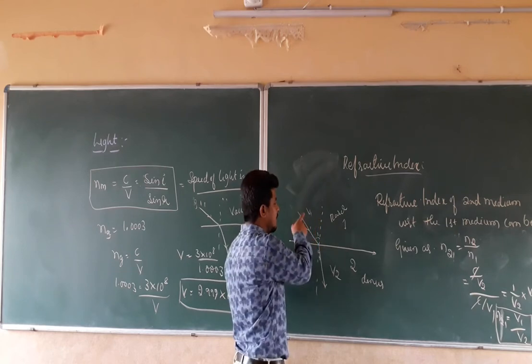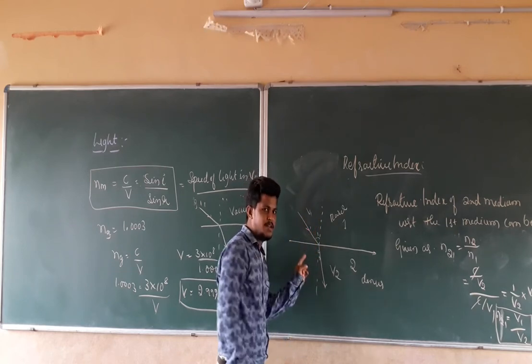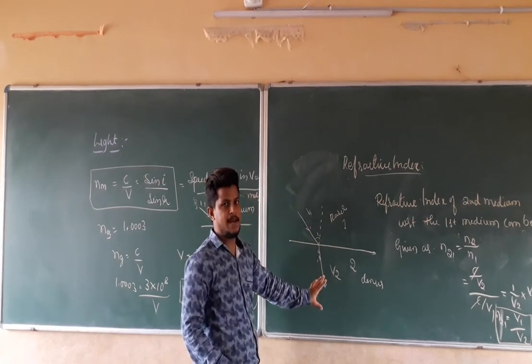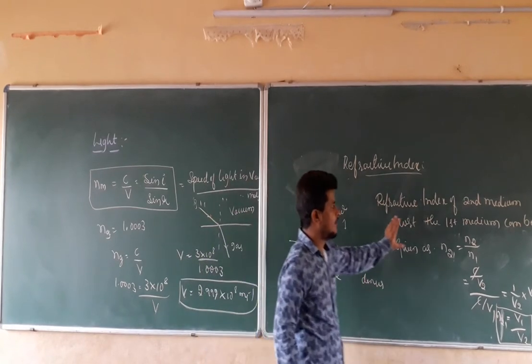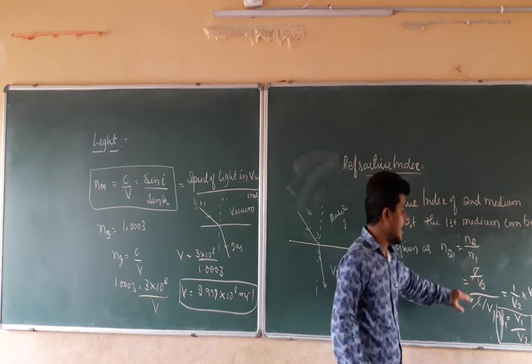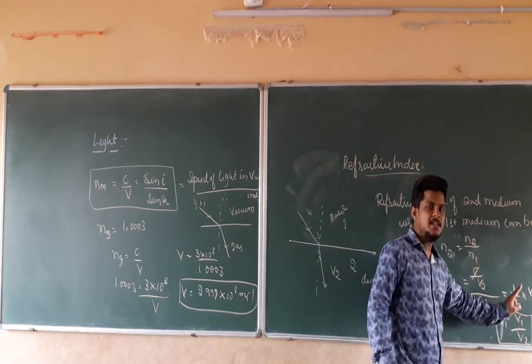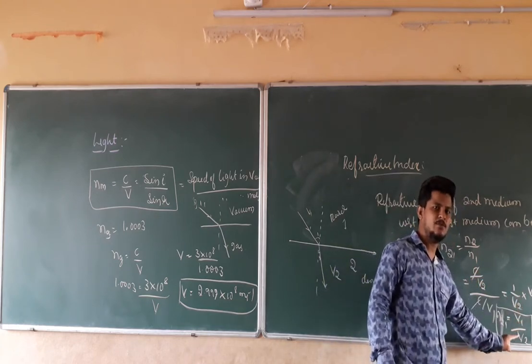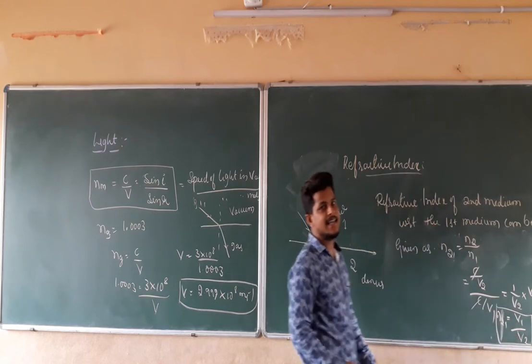When light travels from the first medium to the second medium, we can say that the refractive index of the second medium with respect to the first medium is the ratio of the speed of the light in the first medium to the speed of the light in the second medium.